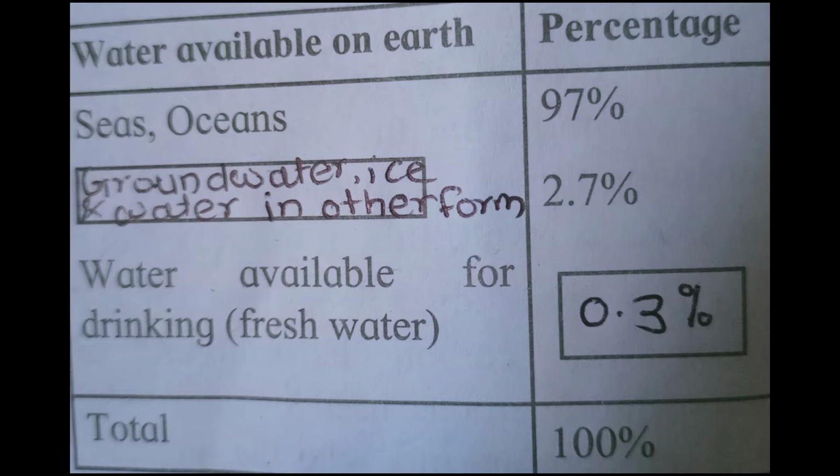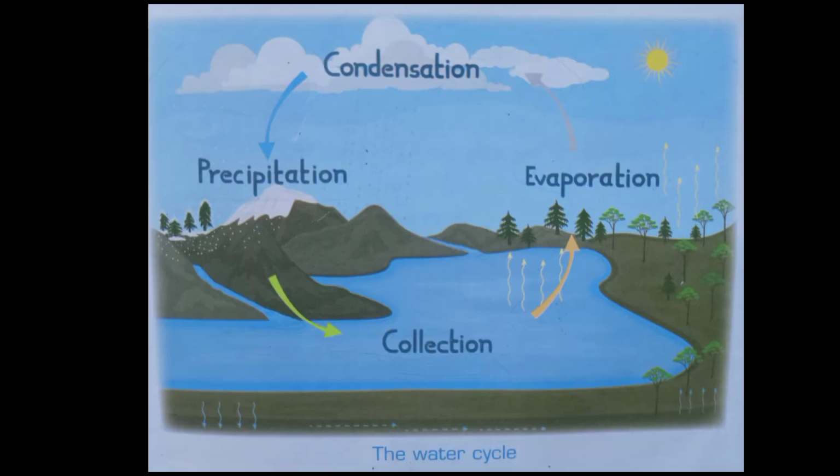Children, do you know we cannot use all the water on earth because sea water is salty. Some water is in the frozen state. A very small quantity of water is available for drinking. So, it is not enough for all living things. Children, we use water in large quantities.